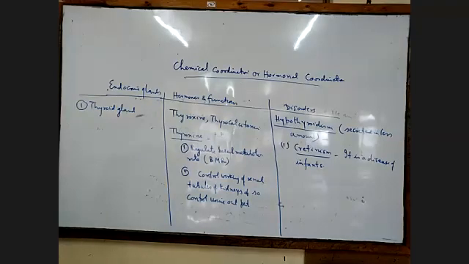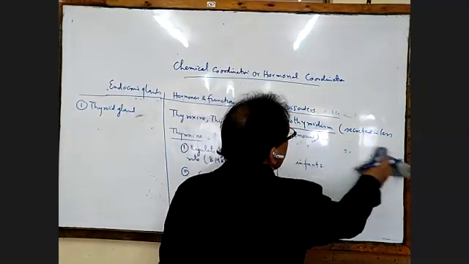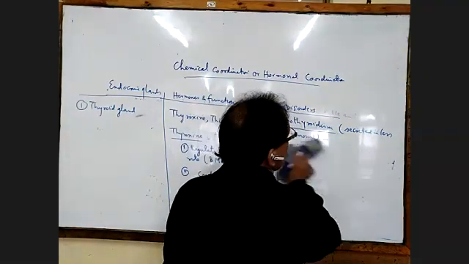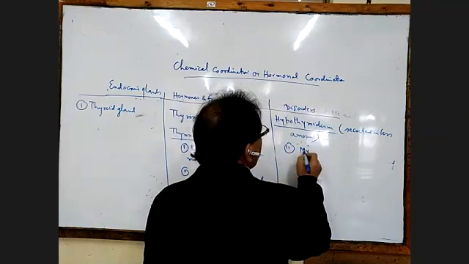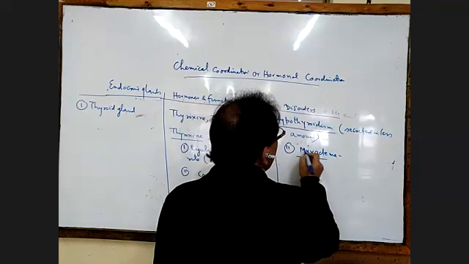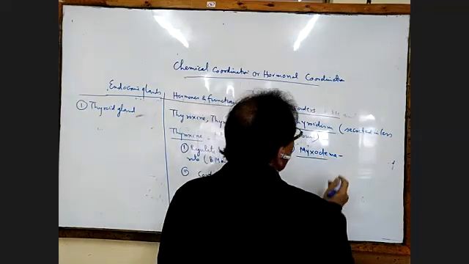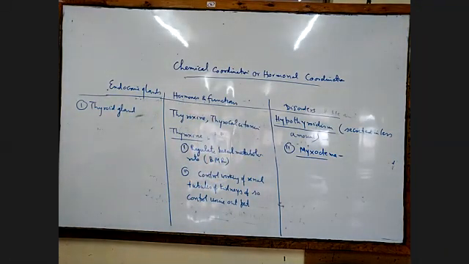Okay, next disease is called myxedema. After cretinism, we'll go to the second kind of disease, which is caused due to the less secretion of hormone. It is called myxedema. So here in myxedema, we have to write the important points of the causes.